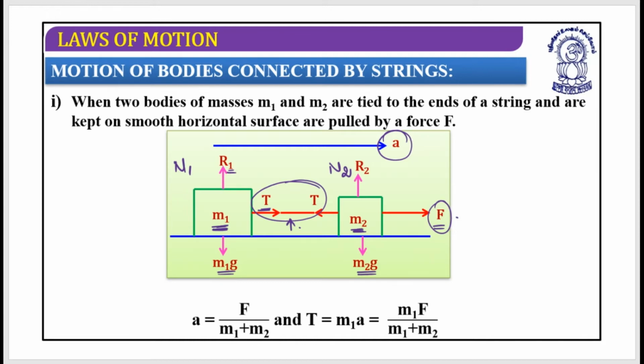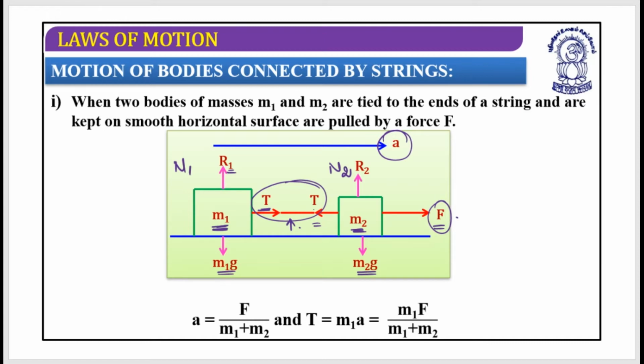The tension on the body of mass m2 would be in the negative x direction, because it is away from the body. One more thing, these two tensions form an action-reaction pair, so they are the same in magnitude but opposite in direction, as you can see.